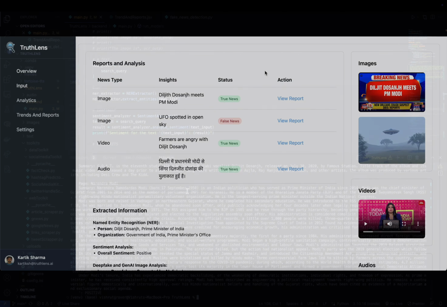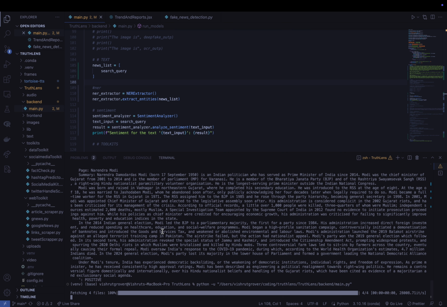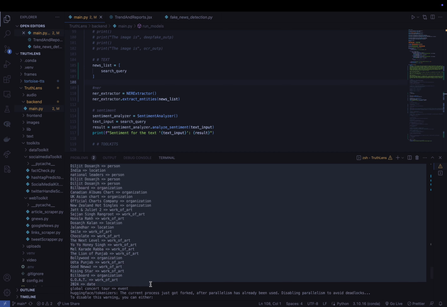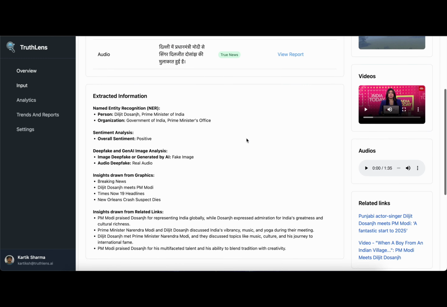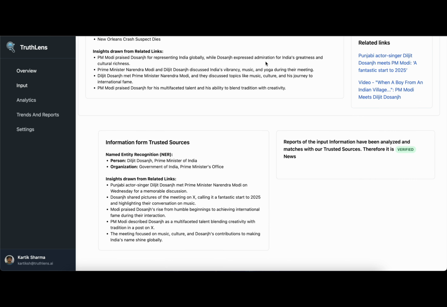Using advanced AI models like our fine-tuned GLiNER for named entity recognition, we extract important details from the text, images, and videos. We also analyze the sentiment of speakers and check for potential deepfake manipulations in the images as well as the audio. We also process video feeds by extracting frames and passing them through the image pipeline, and its audio through the audio pipeline. It uses a knowledge graph to maintain trusted sources, improving information retrieval and reducing latency.